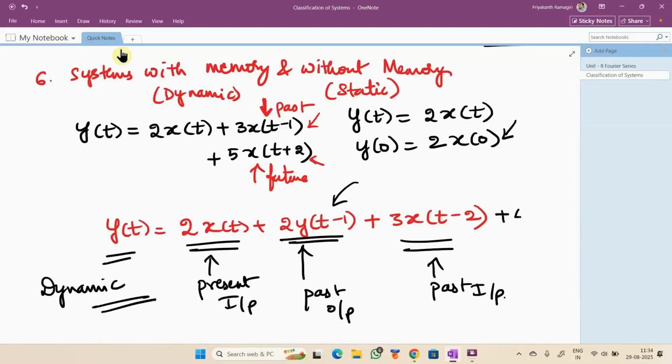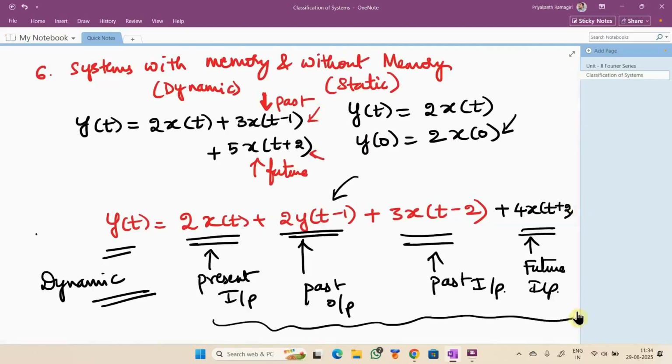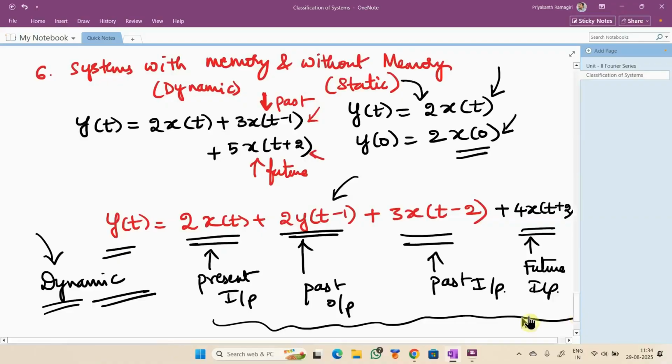Even I can add here this one, because I can't go for future outputs. Future outputs we can't get right now. So all these dependencies will come under the dynamic systems. Wherever the system needs a memory, we say it is a dynamic system or system with memory. Whenever the system doesn't need any memory, that is, depending only on the present input, then we say that the system is static. It is without memory. Clear?